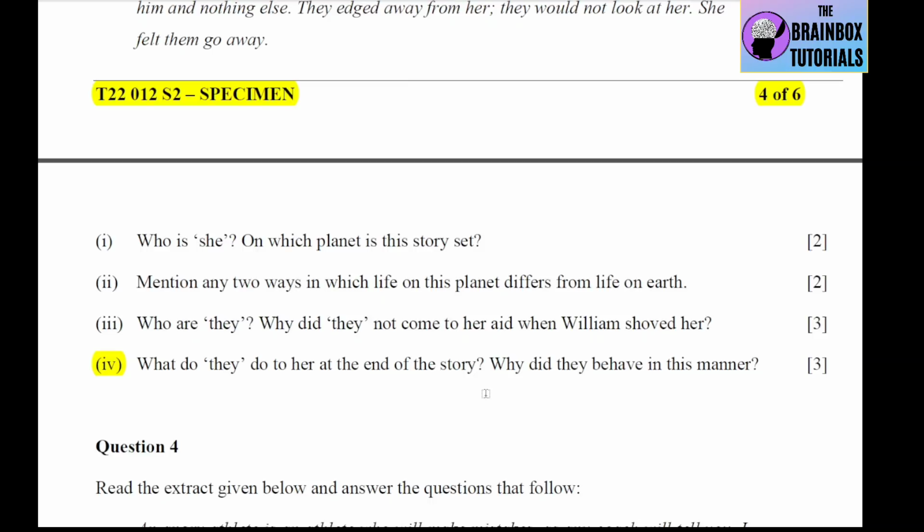And at the end, we also see that they take her out of the closet. Why? Because they were actually feeling remorseful. So you will add both of them and then write. So it will be a longer answer, but okay, it is for 3 marks also. So you will write that the children locked Margaret in a closet so that she could not see and face the sun. And why? Because they were jealous of Margaret and hated her. Then in the next paragraph, you can write that later, in the end, they released Margaret from the closet and they were overburdened with the feeling of guilt because they knew now that Margaret was true to her words about the sun.